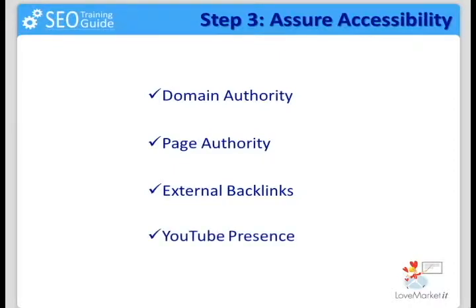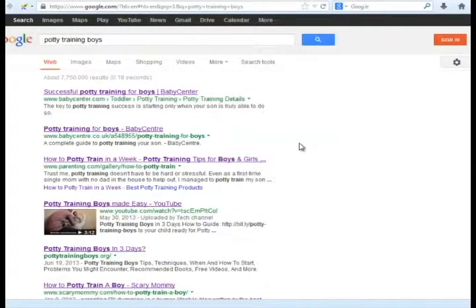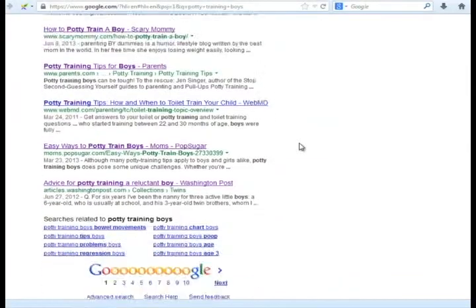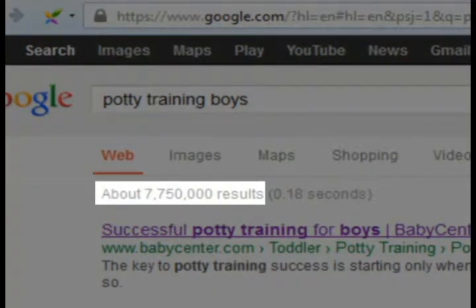Before I give you more details on these components, let's pick a keyword among the ones we have found, and let's identify our top 10 most important competitors which we are going to face in this search engine battle. I will use potty training boys for this example. Here we have the top 10 competitors ranking in Google.com with this particular term. This number represents the number of competitors we would need to face with this term, but we don't need to analyze all of them. We just need to analyze and spy on the top 10, because they are the best 10 out of all of these millions of competitors.